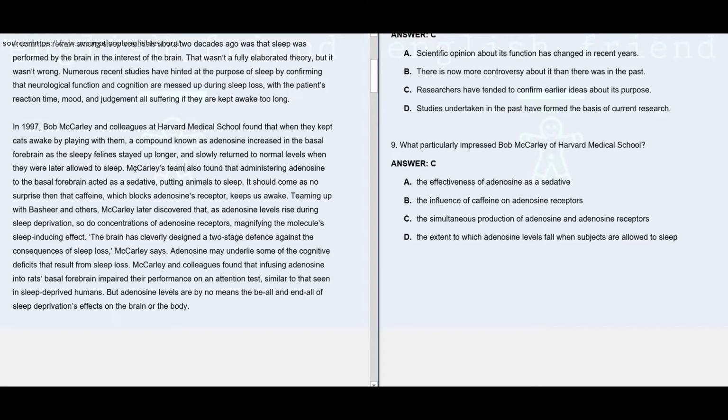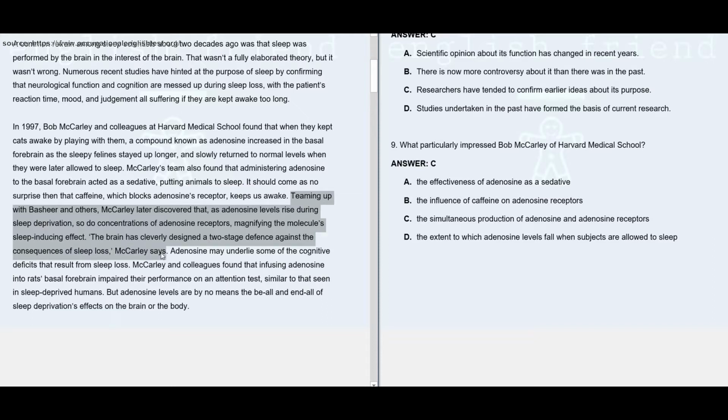As we read further, here we can see Macaulay's team also found that administering adenosine to the basal forebrain acted as a sedative, putting animals to sleep. It should come as no surprise that caffeine, which blocks adenosine receptors, keeps us awake. Teaming up with Bashir and others, Macaulay later discovered that as adenosine levels rise during sleep deprivation, so do concentrations of adenosine receptors, magnifying the molecule's sleep-inducing effect. The brain has cleverly designed a two-stage defense against the consequences of sleep loss, Macaulay says.